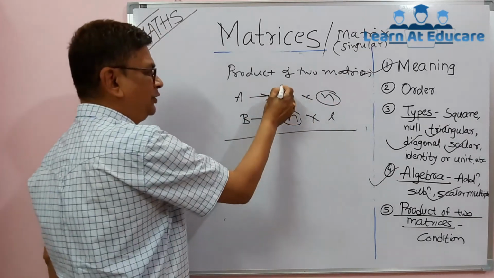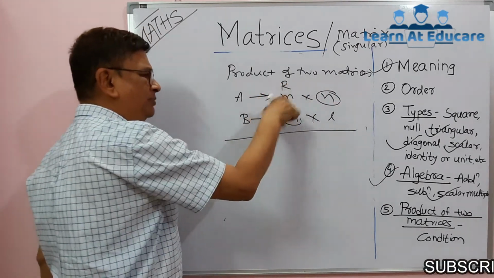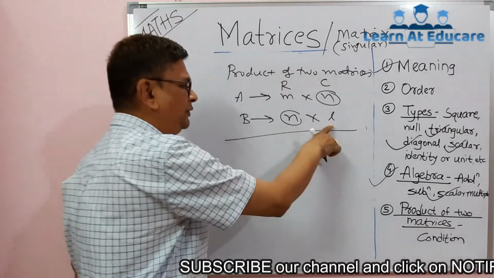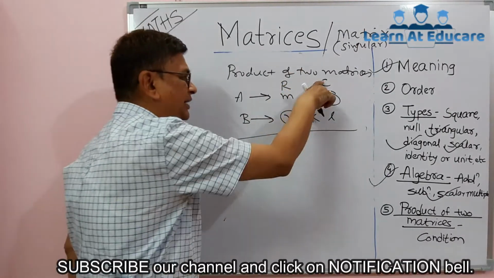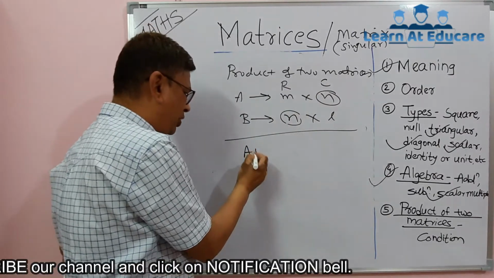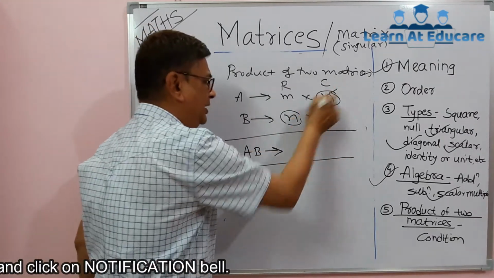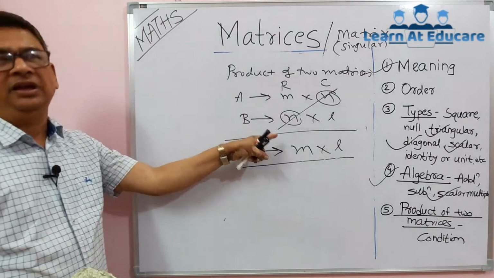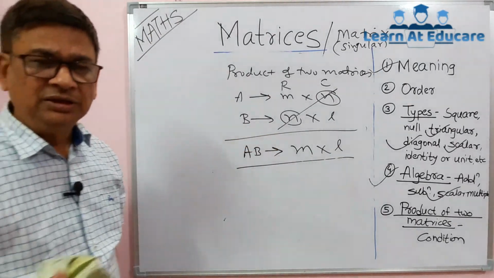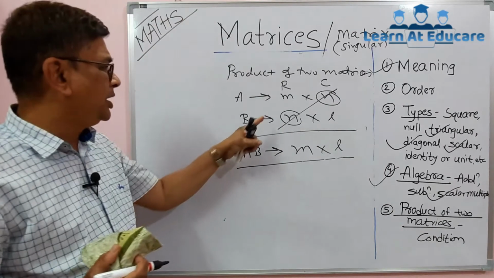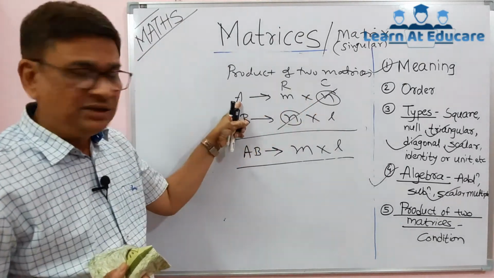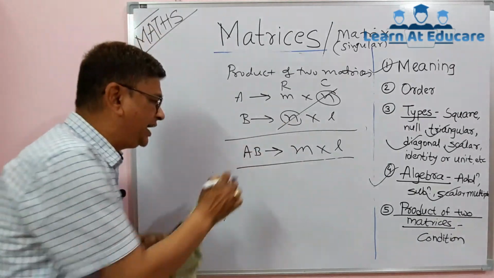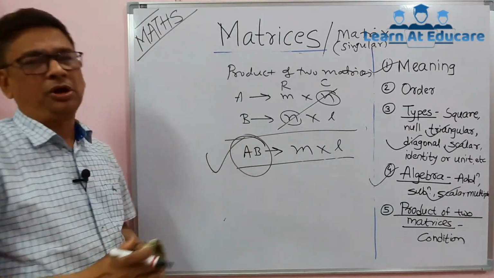Here A has order m into n, meaning it has m rows and n columns. Matrix B has order n into L, meaning it has n rows and L columns. Then the product AB is possible, and that product AB will have order m into L. So what is that condition? The condition is that the number of columns in A should be equal to the number of rows in B. Then and only then can we get the product AB.